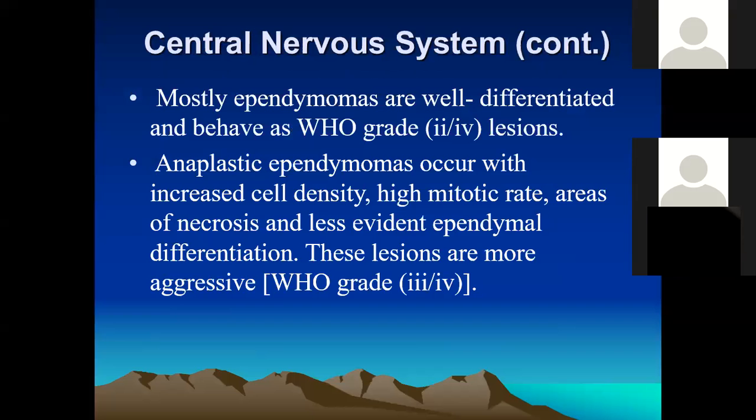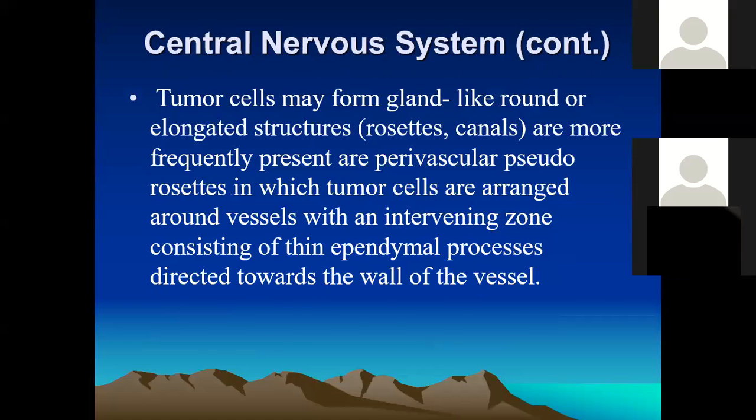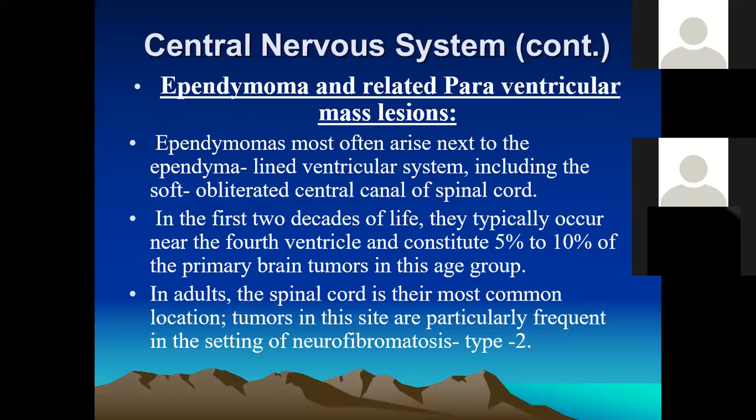This is also called ependymomas. Ependymomas arise from ependymal cells, most often next to the ependyma lining the ventricular system.